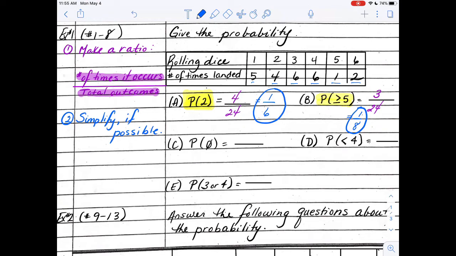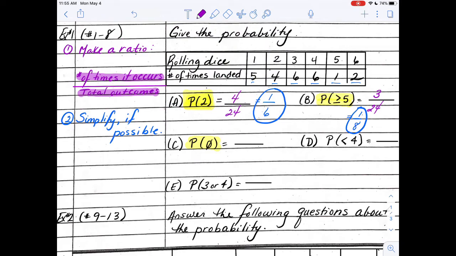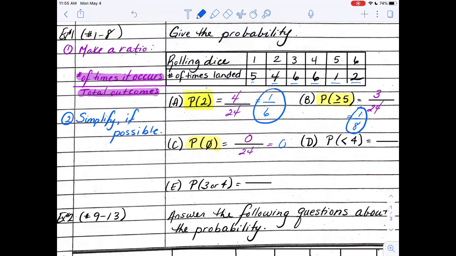Now look at the next one. It says, what's the probability that I get a 0? Well, how many zeros are even on my die? 0 out of 24, which means the chance that I would get a 0 on my next roll is absolutely impossible. It's 0.